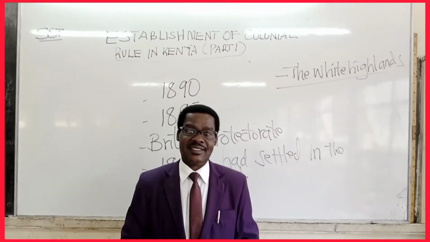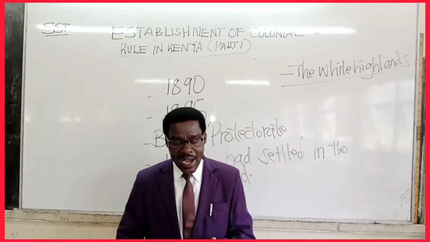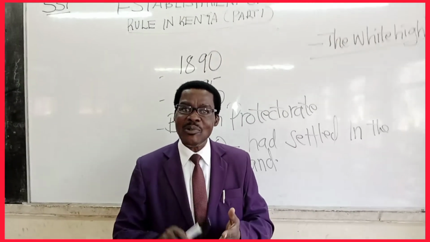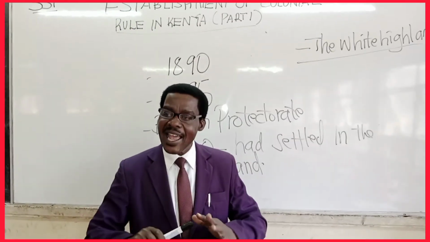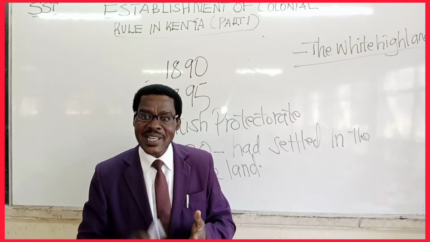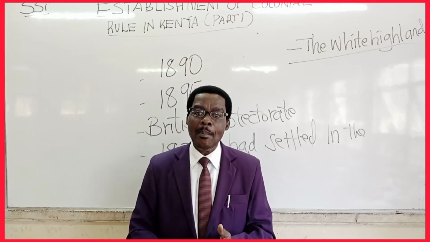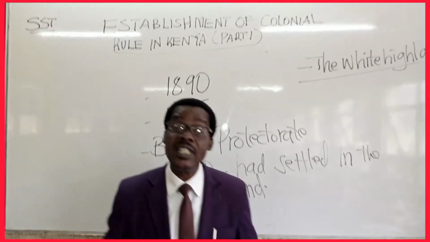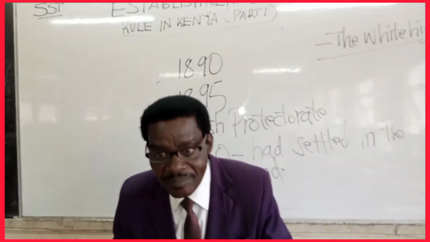These were the resistors. The Agiriama, by that time, were under Mekatilili wa Menza. She was an iron lady. Then there were the Ababukusu, there was also the Luo, and of course the Abakusi. They resisted.